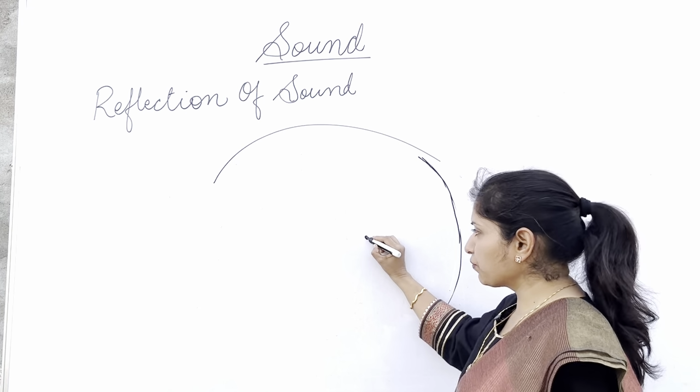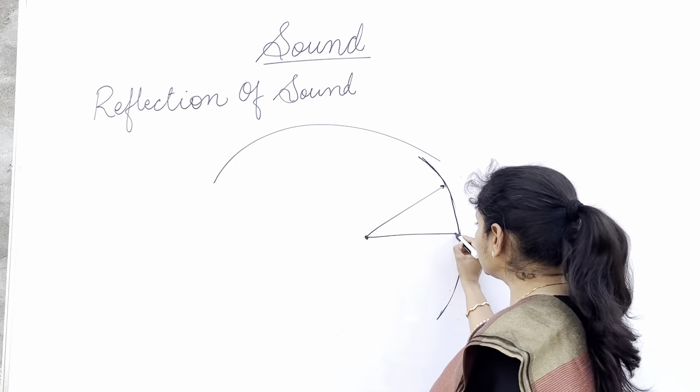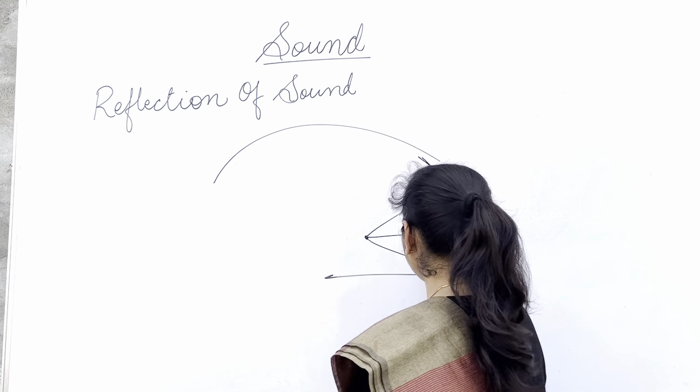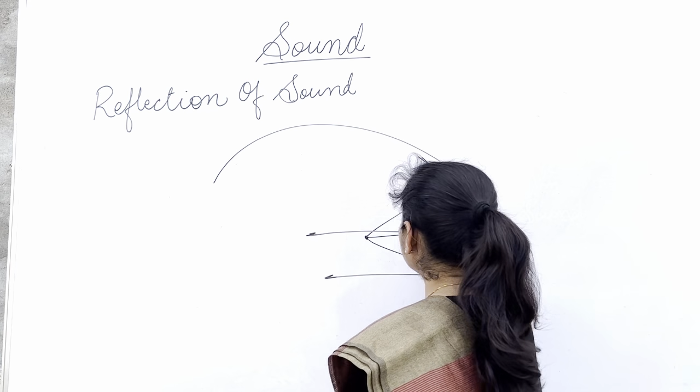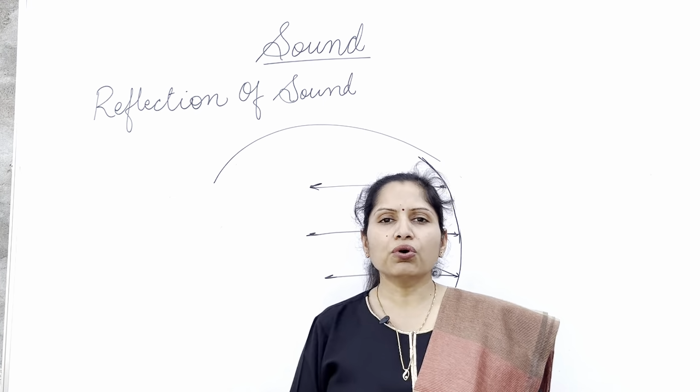When the sound is coming from this particular part, it will strike this soundboard, and after striking it, it will get reflected back, and so the sound will be uniformly distributed to all the people sitting in the concert hall.